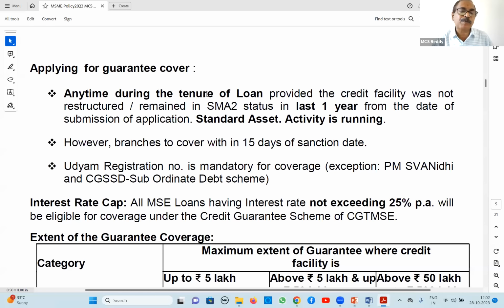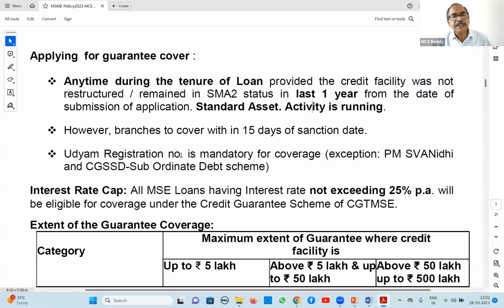And CGTMSE says that from 2020 onwards, those loans which are uncovered, because this guideline is given due to the COVID effect. So whatever uncovered loans are there, now you can cover those loans also, provided for the past 1 year it is not in SMA2 status, and it is still a standard asset. The activity is running, not closed. These 3 conditions: it is not restructured, not SMA2, and standard asset with the activity running. In such a case, you can now cover uncovered accounts also, right?